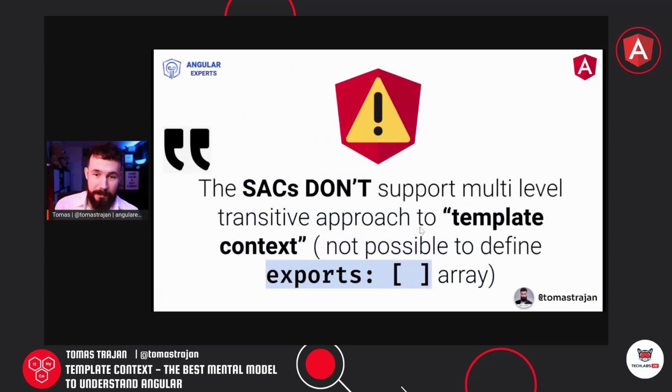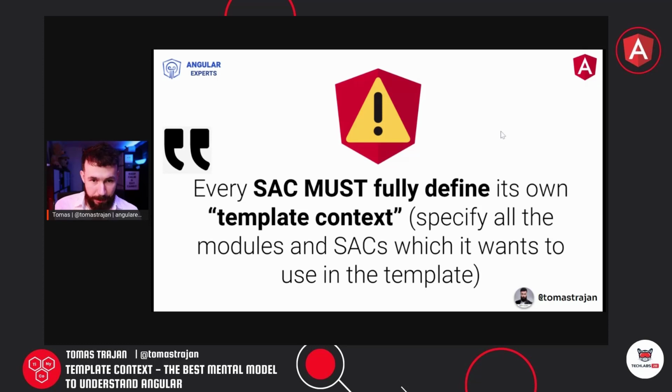So that means that we cannot have this nice transitive approach, but because we said that standalone components and ng modules can be mixed and matched with ease, we could group them with the ng module and re-export them, or another approach would be to group them in an array and then spread it into all the consumers directly. So then it doesn't need to be transitive, but it's still grouped for better developer experience.